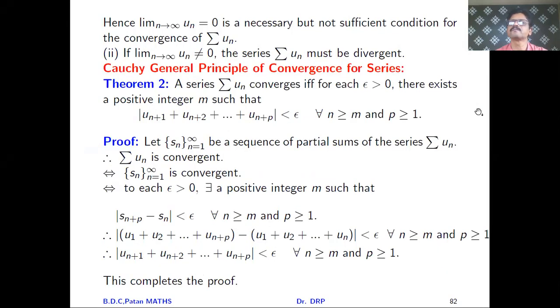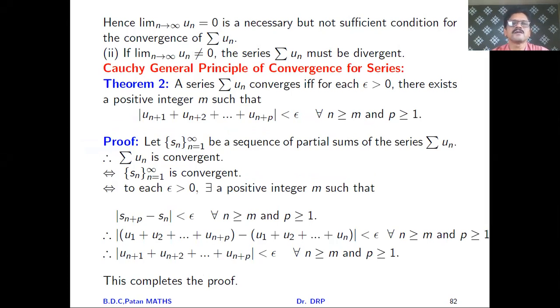Hello friends, in the last lecture we discussed the definition of infinite series, then convergence, general convergence, divergence, and then when the series is said to be oscillatory, and what is the necessary condition for the series summation un to be convergent.